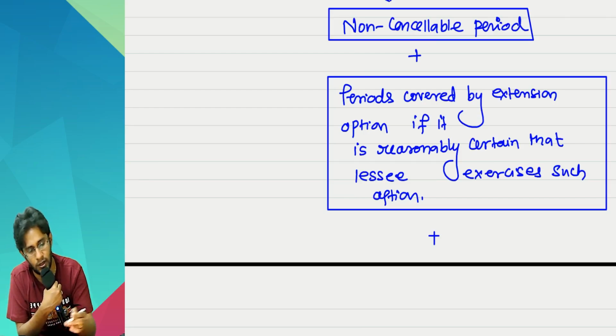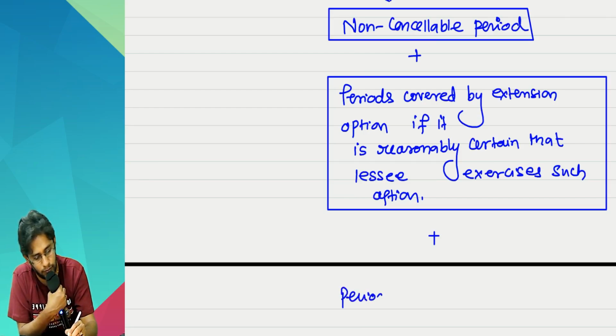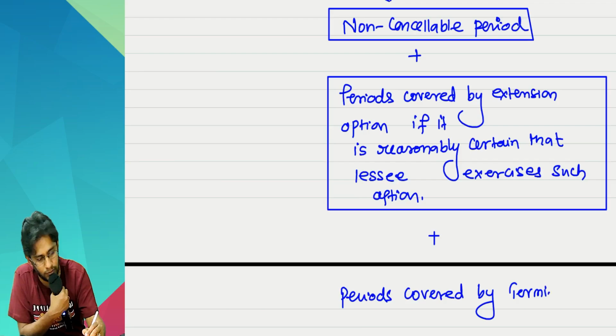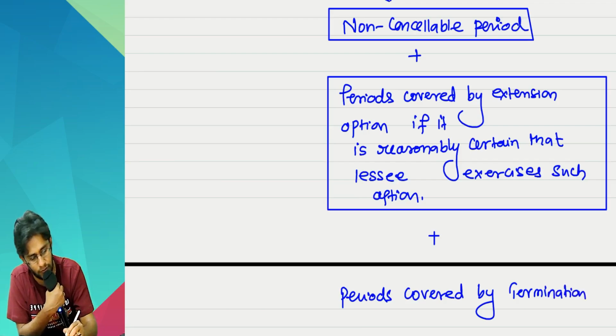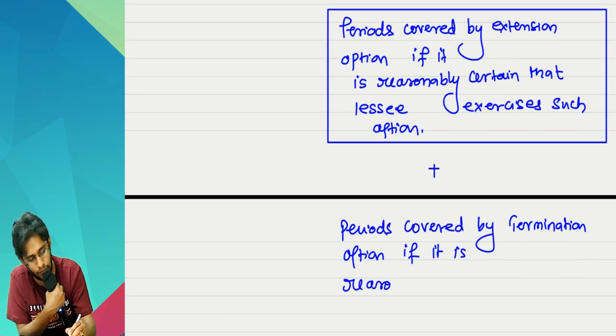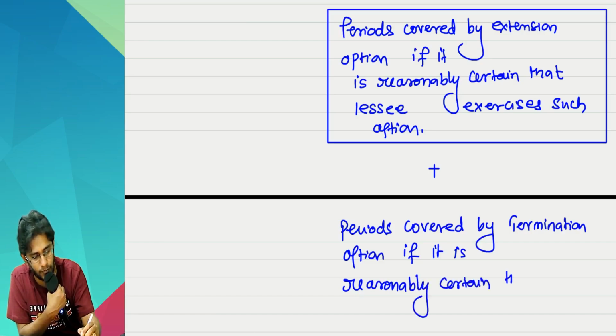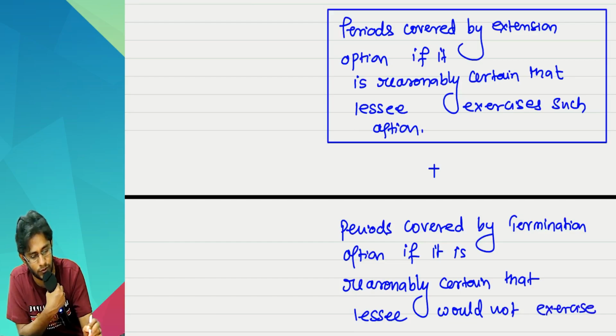Next one, also include periods covered by termination option if it is reasonably certain that lessee would not exercise such option.